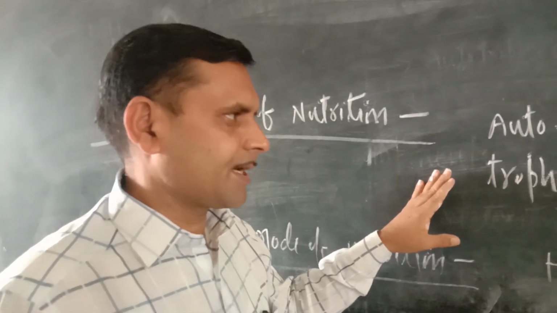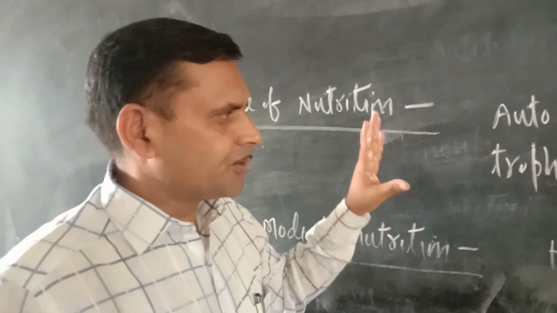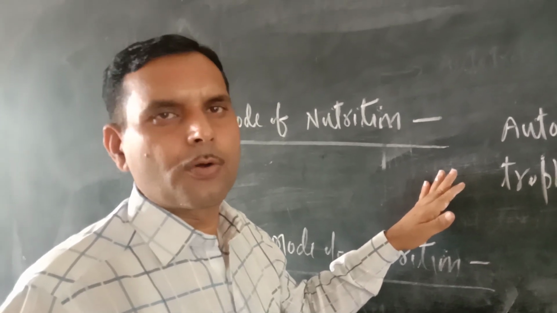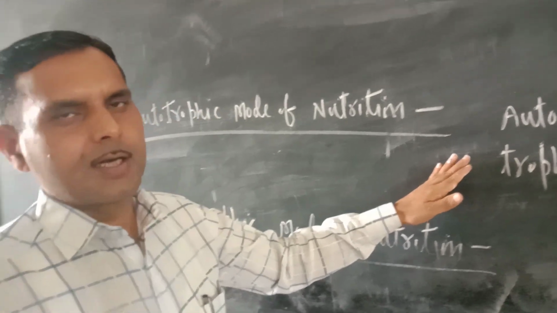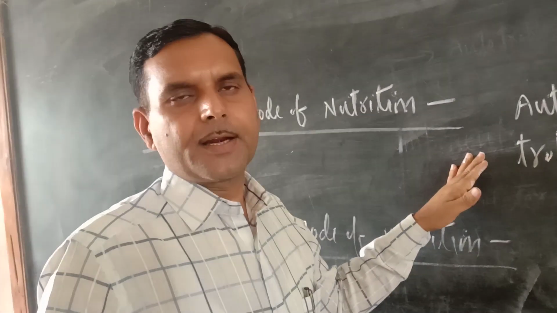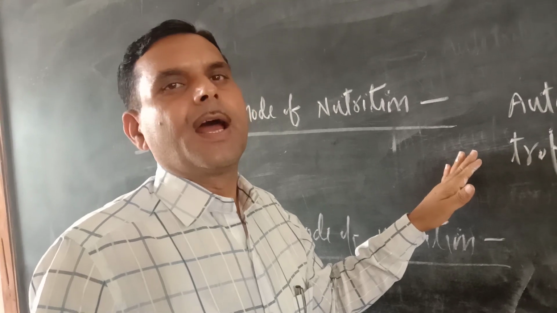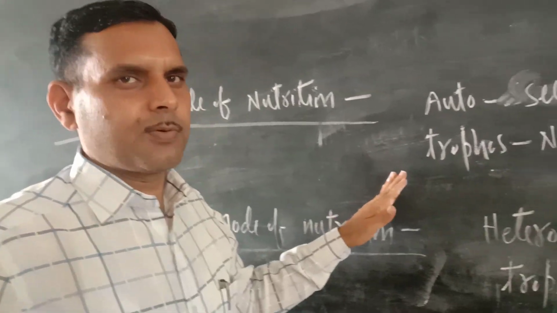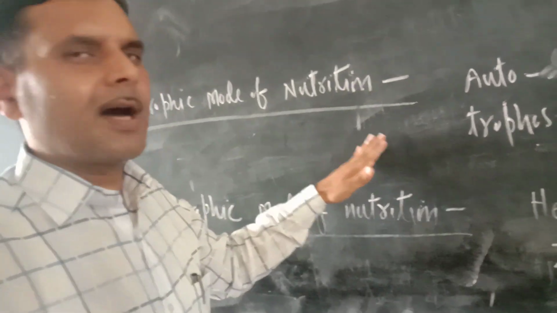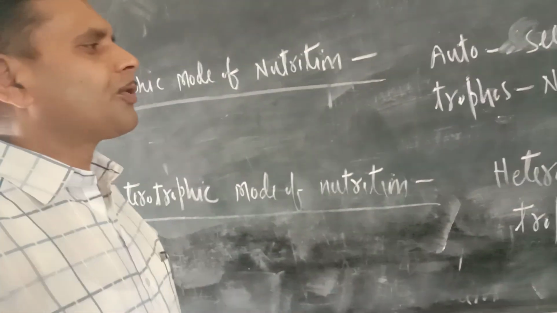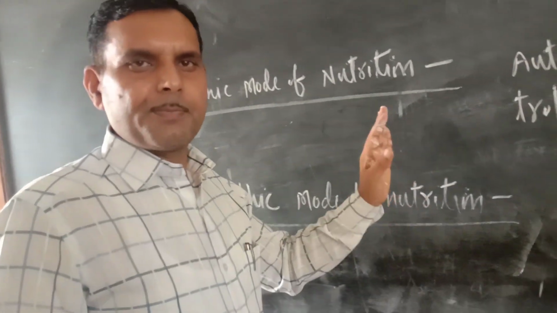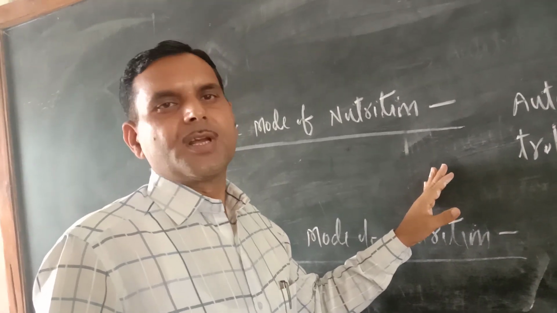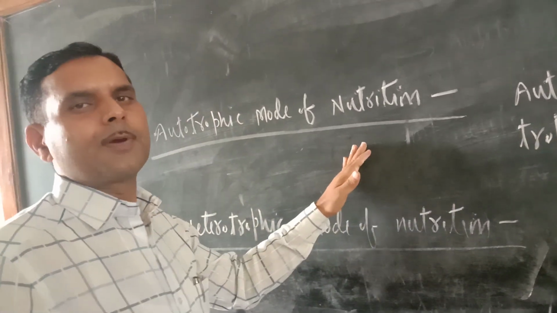In this mode of nutrition, the organism, basically a plant, prepares its own food with the help of water and carbon dioxide in its leaves. Actually, in the leaves there is a green pigment. The name of that is chlorophyll. With the help of chlorophyll, they absorb water with the help of roots from the soil and absorb carbon dioxide, and in the presence of sunlight they prepare their food. That is why this nutrition is known as the autotrophic mode of nutrition. They prepare their food themselves without the help of other organisms.